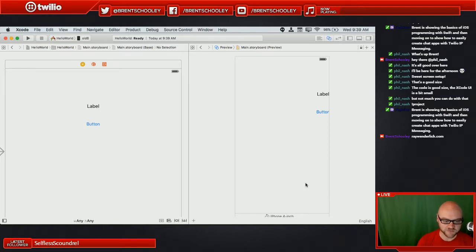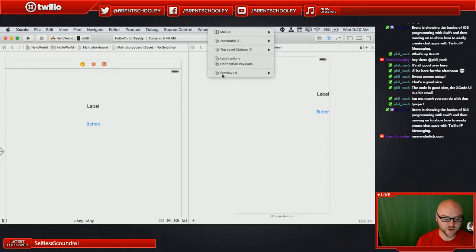What's going on, and something that we'll fix in a moment, is the auto layout, which is another thing that trips a lot of people up. So we'll fix that in a second. What auto layout basically does is give you the ability to set constraints on where objects go in your user interface. And since we haven't set anything right now, things are not going where I want them to, and we'll fix that in a second.